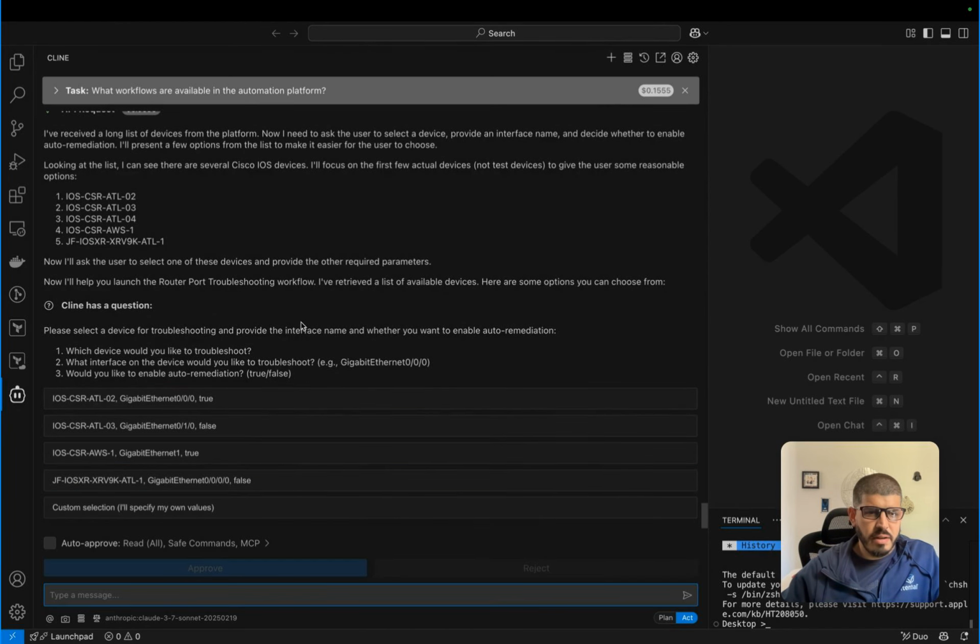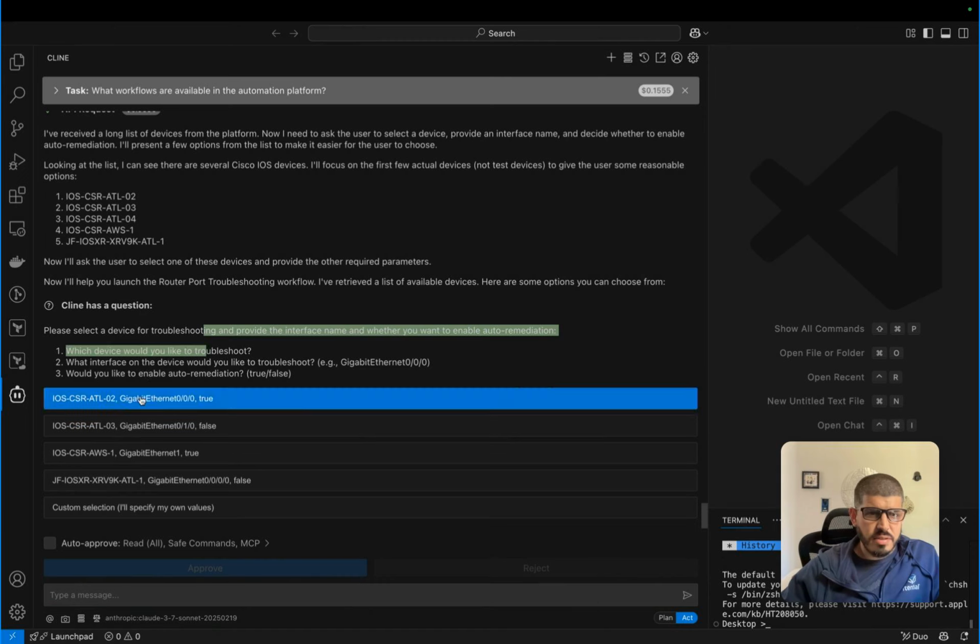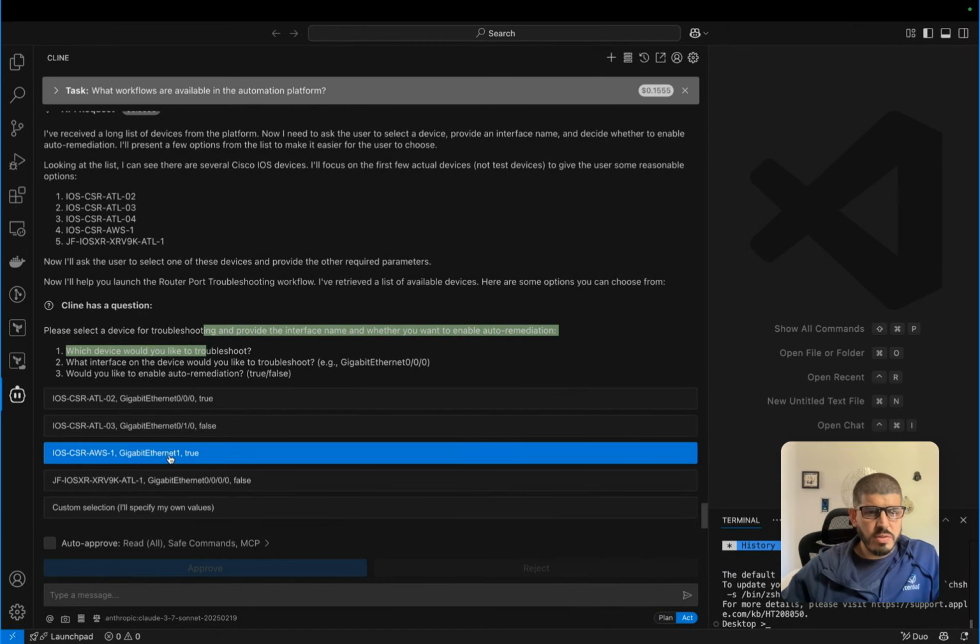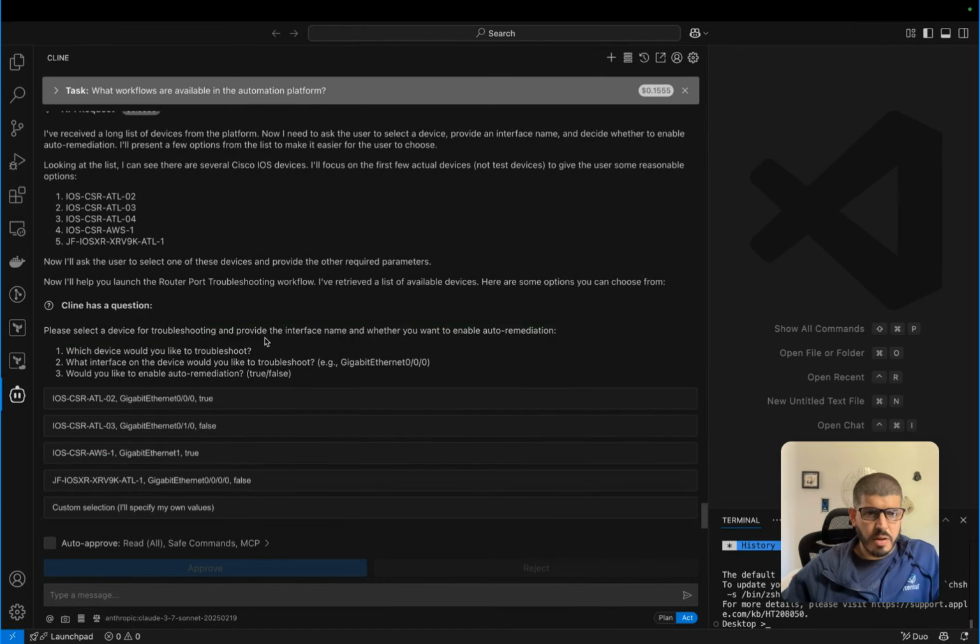How can I go and fulfill that? This is the coolest part. It actually lets you do selections in here. So in this case, it says, okay, select the device and it lets me pick. Now I don't want to do this interface because that's the management port. So I actually want to do another interface. It says, okay, pick an interface or let me pick another one.